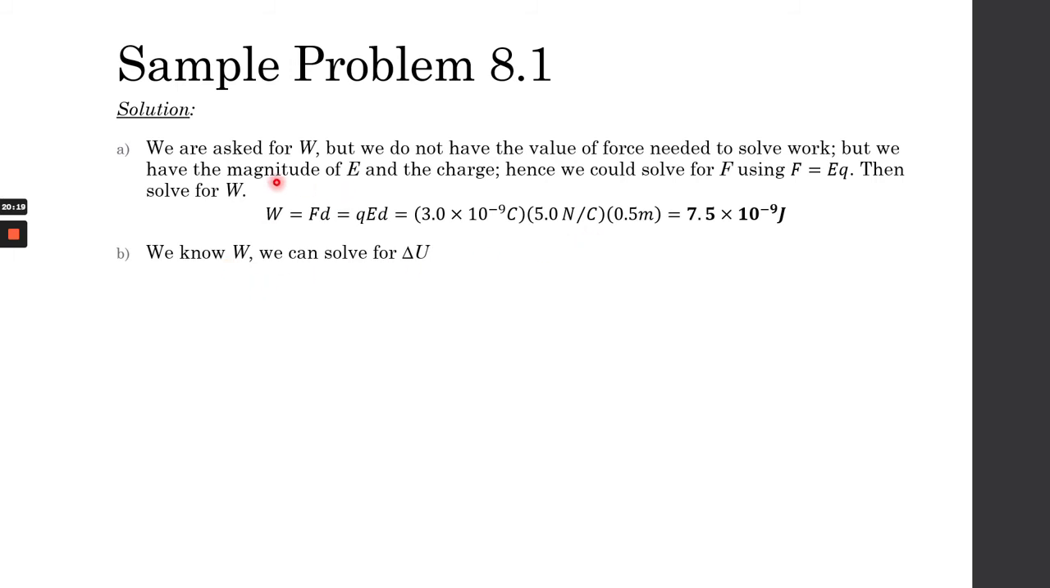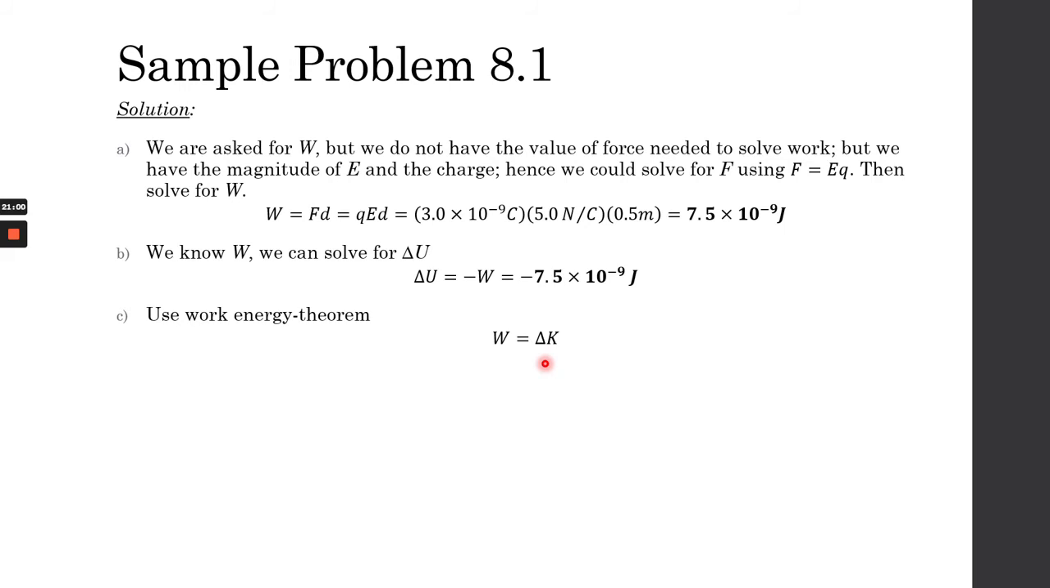For B, now that we know how much work is done by the electric field, we can solve for delta U because we know that work is equal to negative change in potential energy. So we just multiply both sides by negative 1, so we get the change in potential energy is equal to the negative work. So we know that the change in potential energy is negative 7.5 times 10 raised to negative 9 joules. And lastly, using the energy theorem, we know that work is equal to